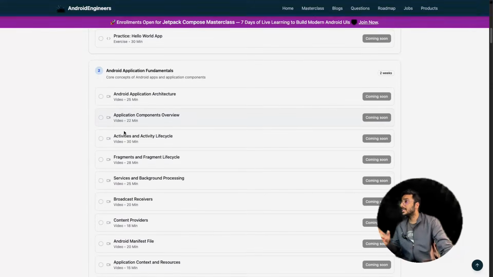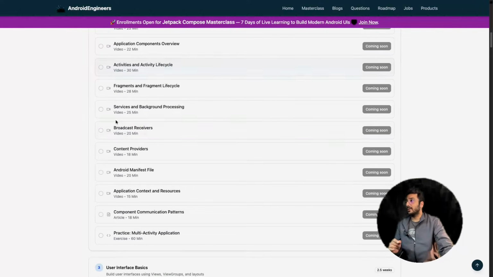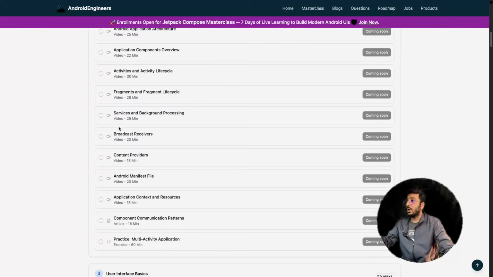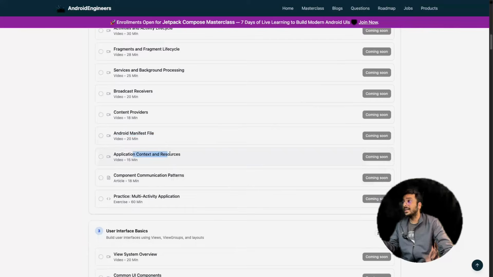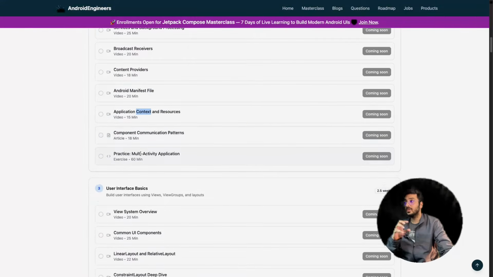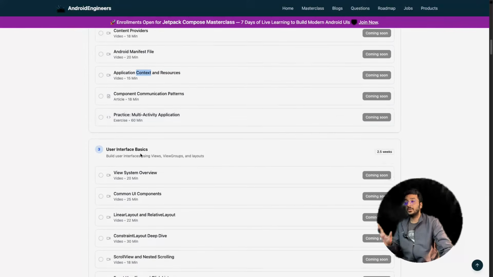After that, the very first thing you need to know is the activity life cycle, fragment life cycle, right? Different components. After that, services, broadcast receiver, content provider, manifest file. What is the manifest file in Android? Context is a very important thing in Android, right? You must know where to use it and how to use it, because if you don't use it properly, then there will be memory leaks and issues like that, right?